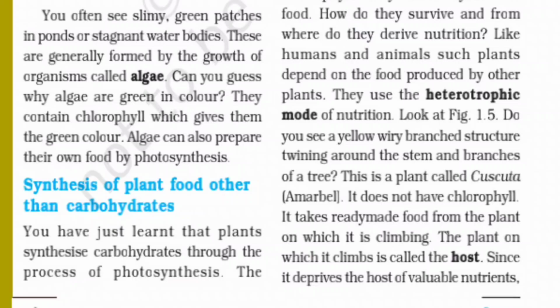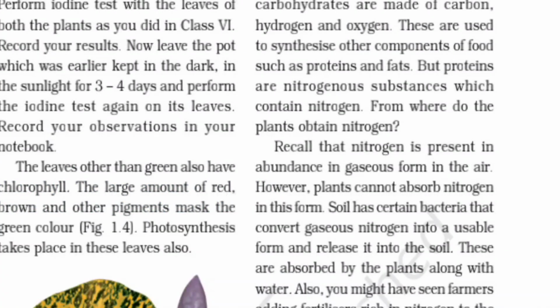Synthesis of plant food other than carbohydrate. You have just learned that the plant synthesizes carbohydrate through the process of photosynthesis. Carbohydrates are made of carbon, hydrogen, and oxygen. These are used to synthesize other components of food such as protein and fats.